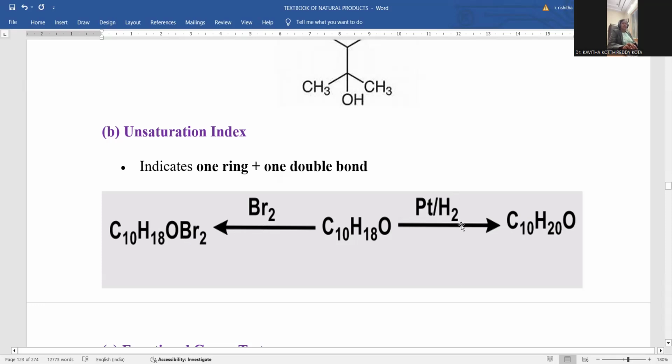Again, addition of 1 mole of hydrogen indicates again one double bond present in the molecule. This is the reason why the compound is said to be unsaturated, because it gave the positive test with bromine water and with hydrogen in the presence of platinum metal. That is the reason why it is unsaturated, and moreover, one double bond is present because it stoichiometrically added 1 mole of bromine and stoichiometrically added 1 mole of hydrogen as well. This is the indication for unsaturation.